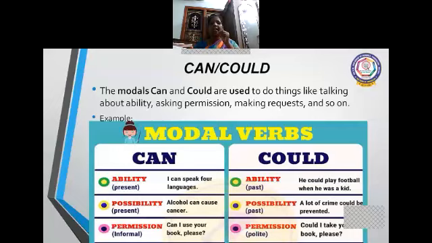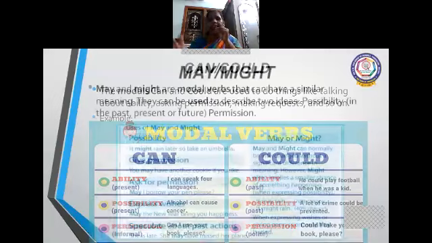And permission: can I use your book please? Permission: could I take your book please? So here this is present and this is past. Here permission is informal, it is in present, but it is informal. If you're asking informally, can I use your book please? But if you're asking permission with politeness, you'll be using could. Could I take your book, please? So the right way of asking polite permission is could I take your book? Could you lend me a book? So like that you can ask, children. It is very clear. You understand can and could. Okay, we go for the next.